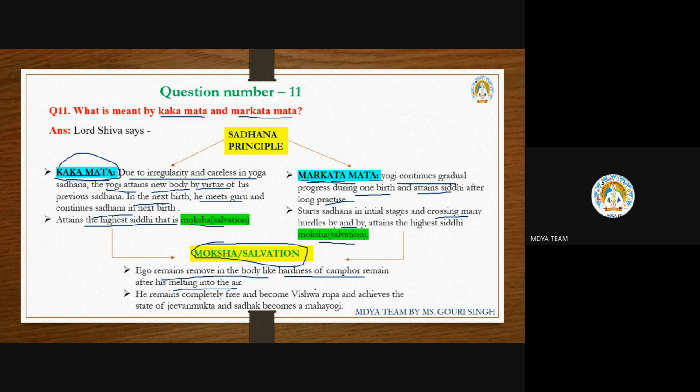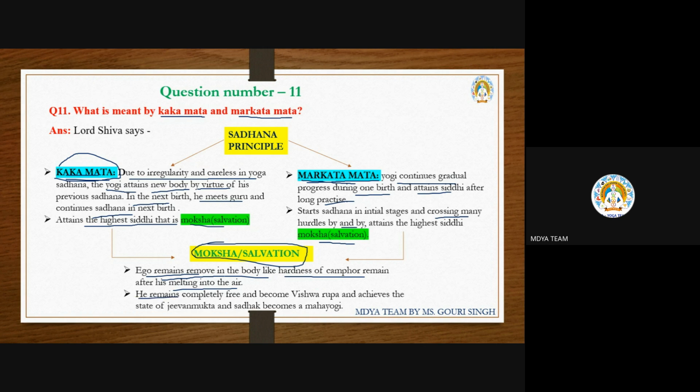In the same way, here I try to say that the ego is also removed from the body. Only a little bit of hardness remains, but all the ego is removed from the body. The body is there and looks like a body, but it is not linked with anyone.